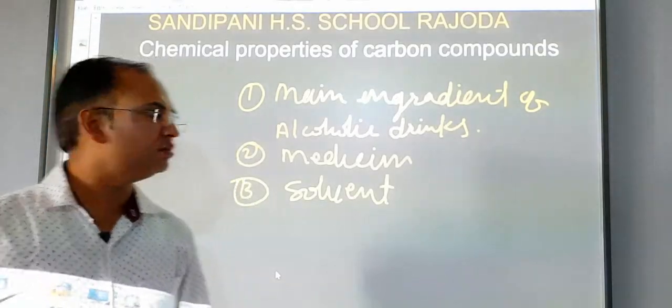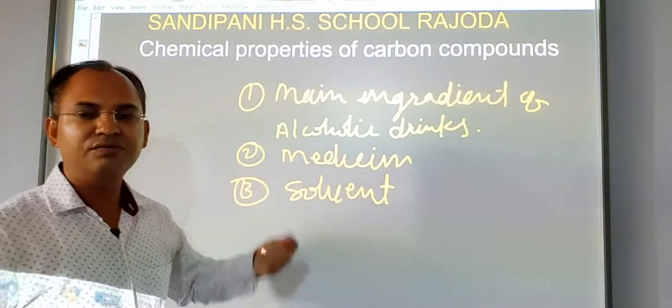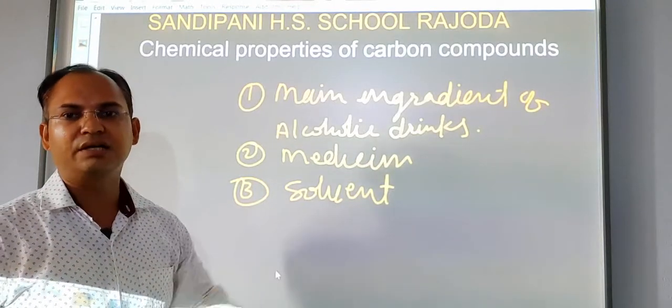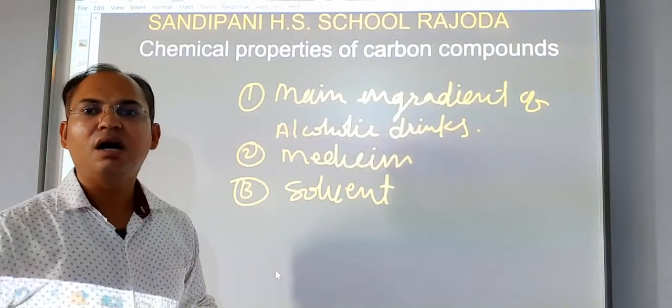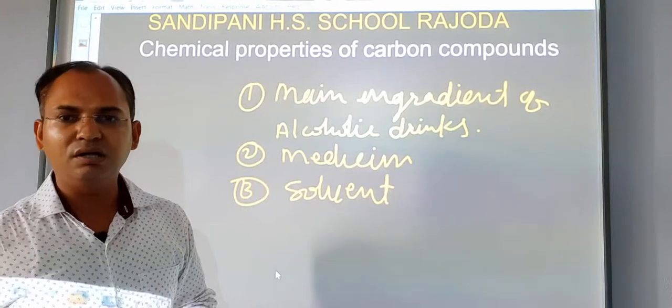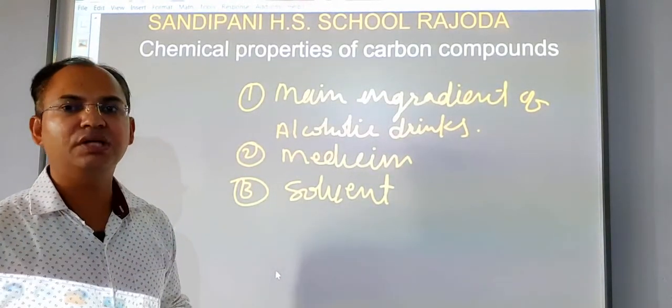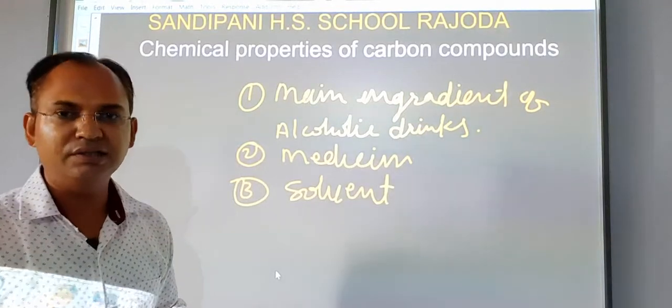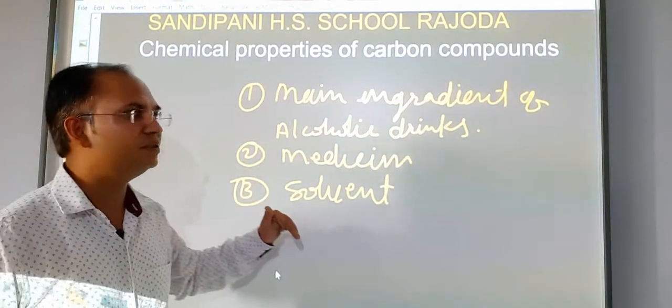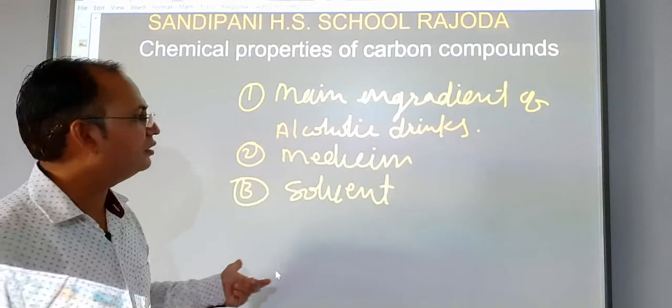Next, students, a very small amount of ethanol can cause drunkenness. It may cause unconsciousness to the drinking people. So its dilute form is used as alcohol for drinking also. These are the main uses of ethanol or ethyl alcohol.